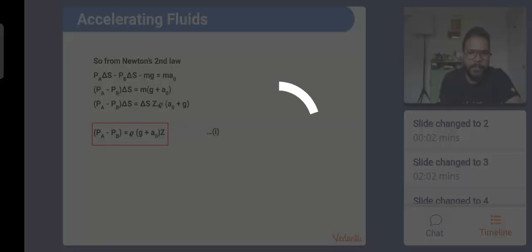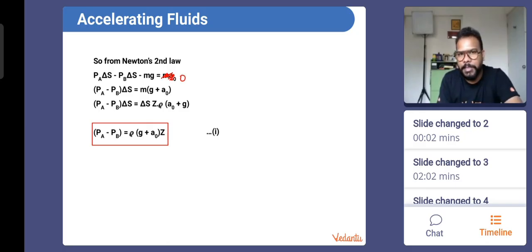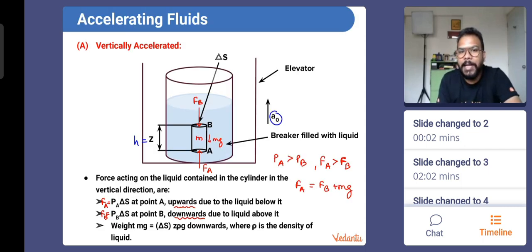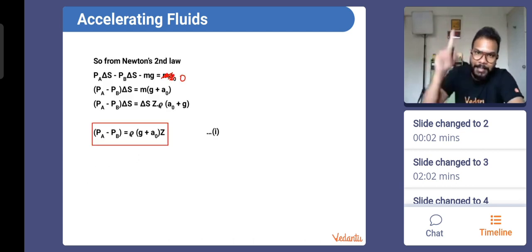Now if the container was stationary, the situation was this. This was equated to 0. Now what they are saying, the container is going up. So can I say that this imaginary cylinder is also going up with the container? And when a body has to move up and accelerate, the upward force should be stronger than the downward force. This is what will happen because the container is accelerating upward.